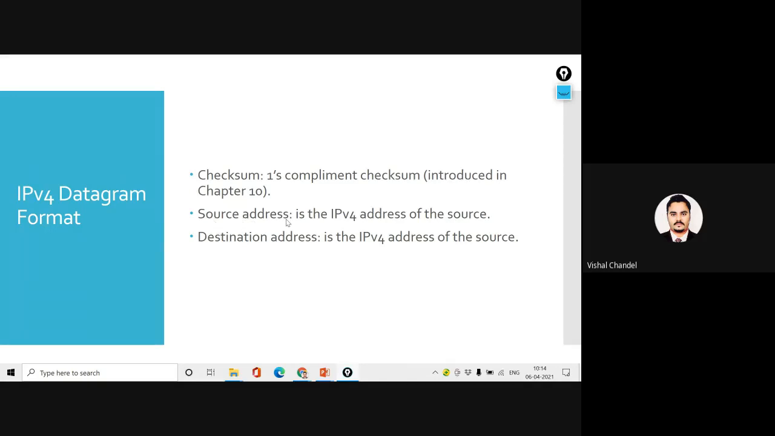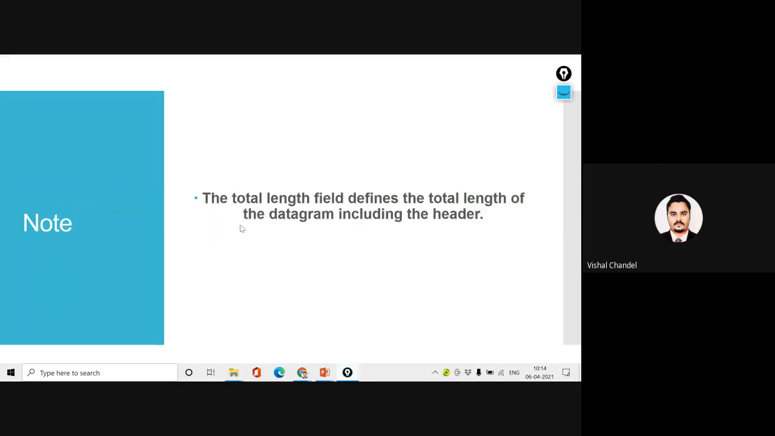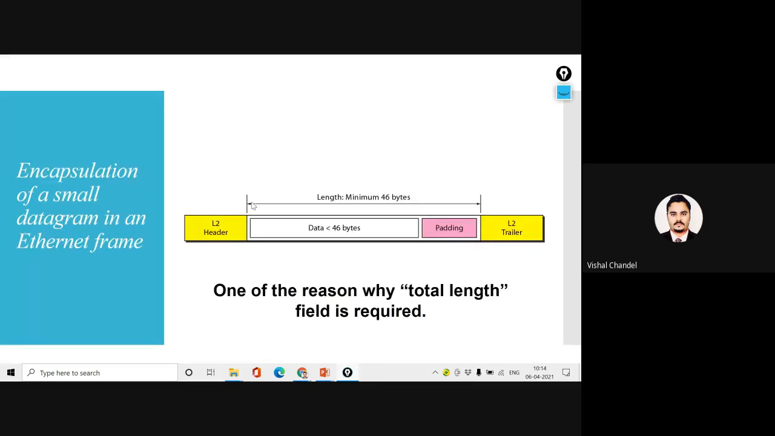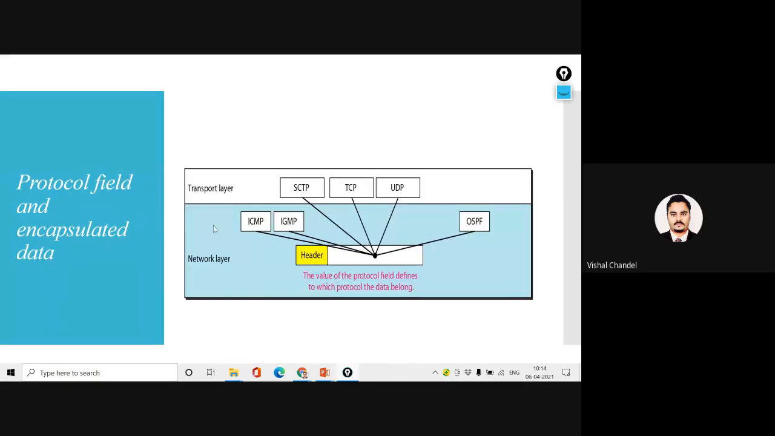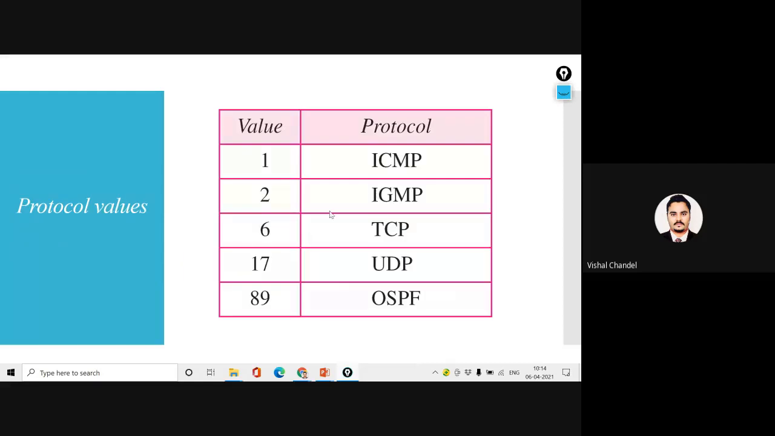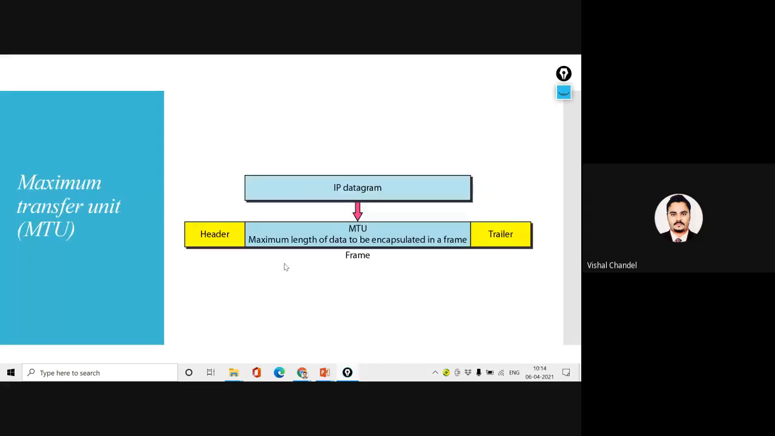After that we have discussed the source address and destination address. So it's the IPv4 address of the source and the IPv4 address of the destination. I have explained the encapsulation and the maximum transfer unit, why we follow the maximum transfer unit. Then I have also explained how the protocol is going to be involved. So which protocol of the transport layer and which protocol of the network layer we are adding with the header field, that is going to be defined by the protocol value number. There are some examples of the protocol number. This I have explained in the last lecture.